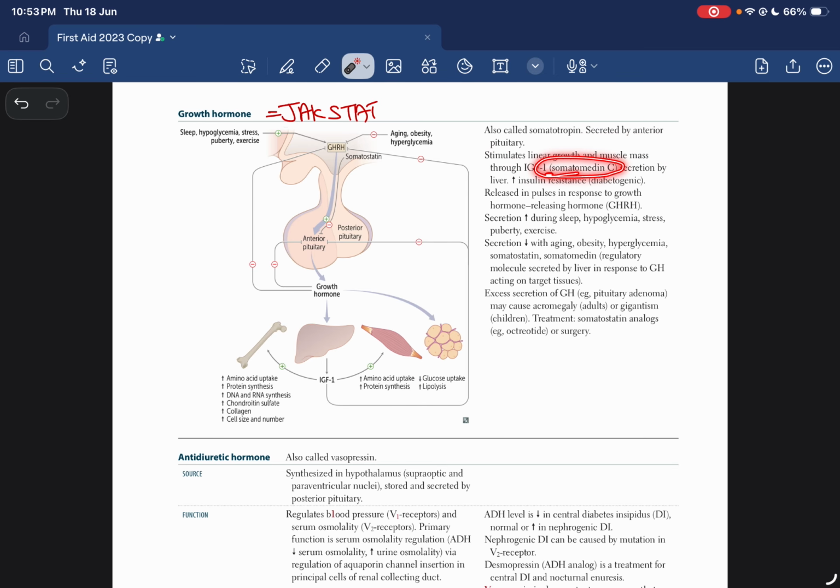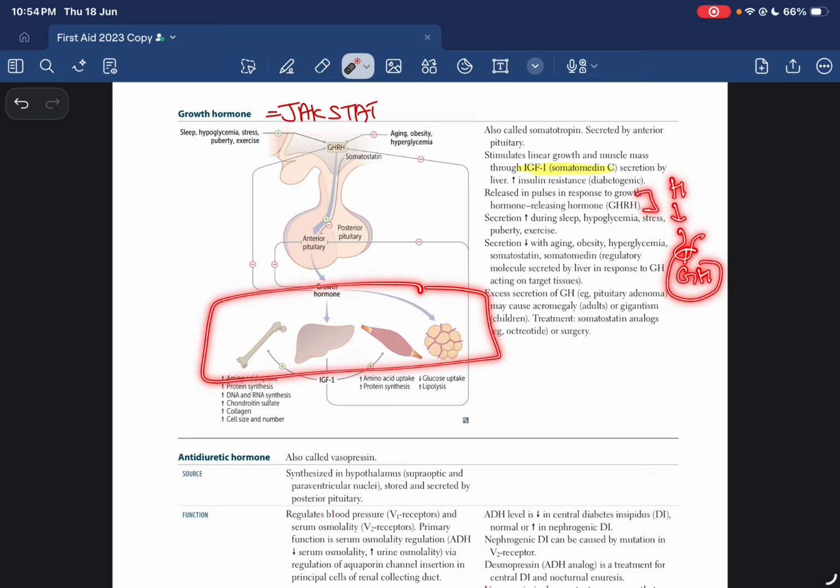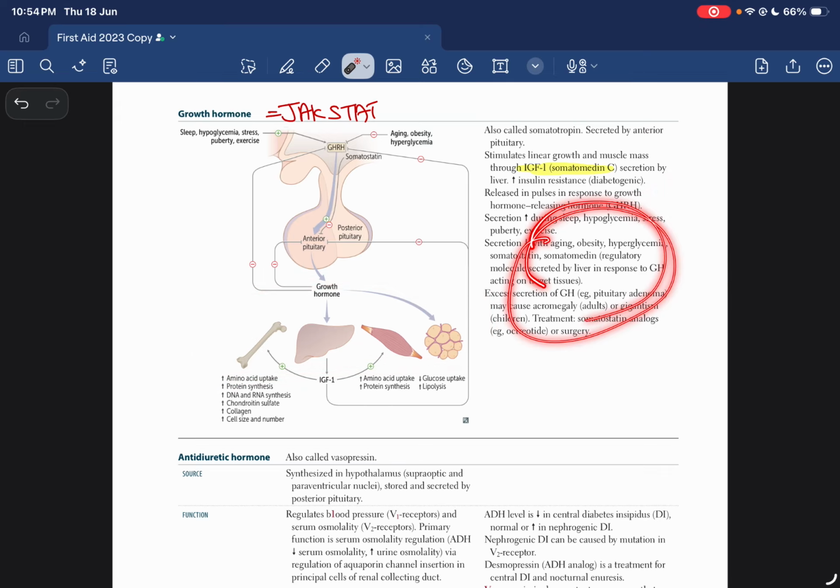It has its effect through insulin-like growth factor 1, which is produced mainly by the liver, and it is also called somatomedin C. This is very, very important. Secreted by the liver, it increases insulin resistance and is diabetogenic in effect. It is released in pulses in response to growth hormone releasing hormone, which is produced by the hypothalamus and acts on the pituitary gland to release growth hormone, which is going to have an impact on all of these. We're just going to read through this, and then we're going to discuss it.